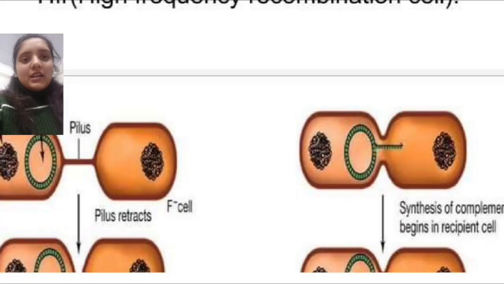In the F positive cell, called the donor cell, also a new DNA strand is formed to complement the leftover DNA strand of the F factor.